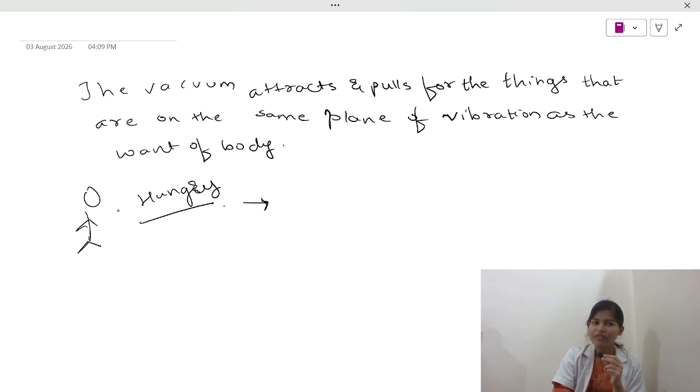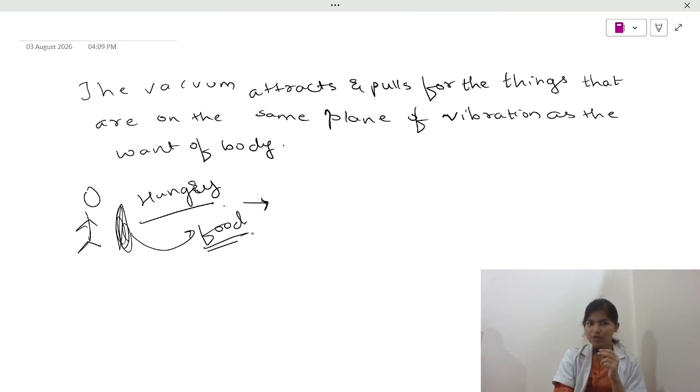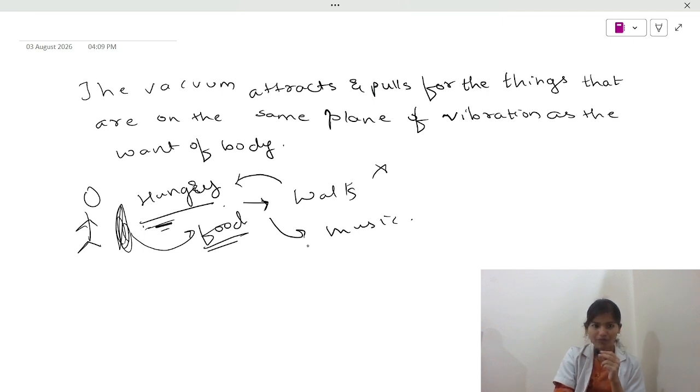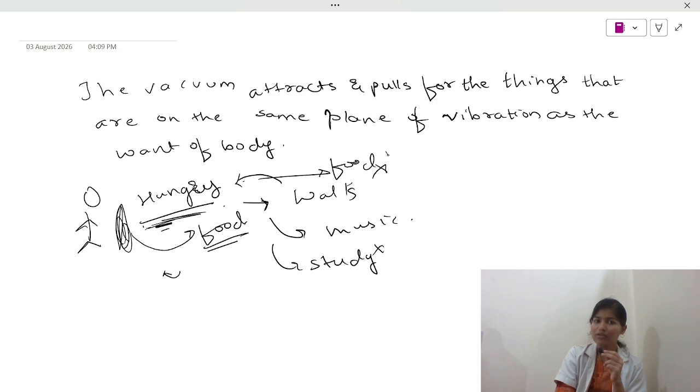Now, if I'm hungry, what will my vacuum express? It will express the urge to have food, right? Now, imagine I want food and you say, Trupti, go on a walk. Will my vacuum be satisfied or will the urge to eat food be satisfied? No. You will say, Trupti, listen to music. Will my hunger be satisfied? No. You will say, Trupti, study a little. Will my hunger be satisfied now? No. In fact, I'll get even more angry, right? So, yes. Why will it not be satisfied? Because to satisfy hunger, I need food and only food.